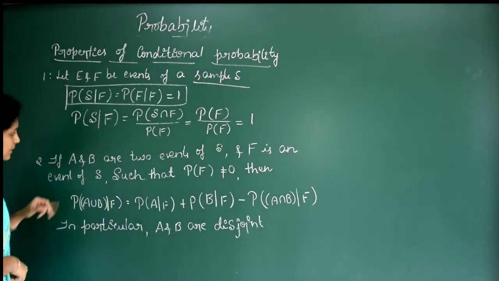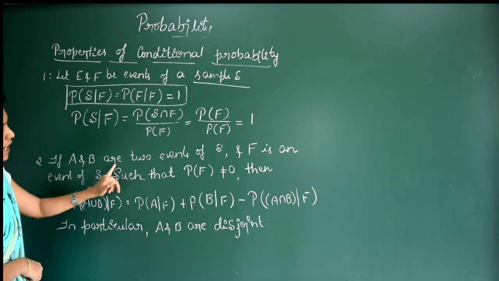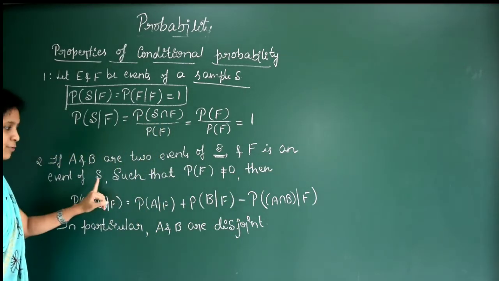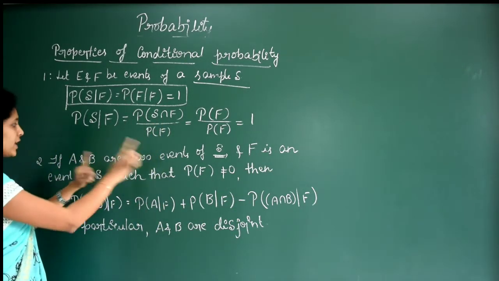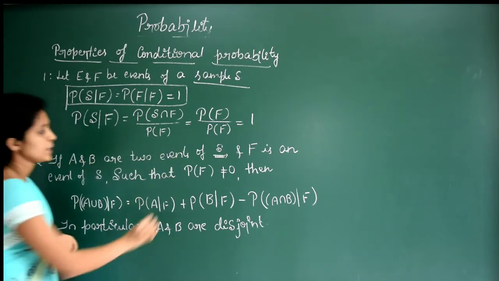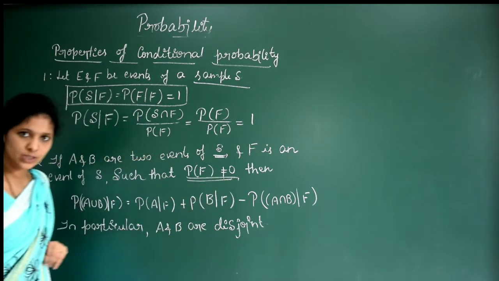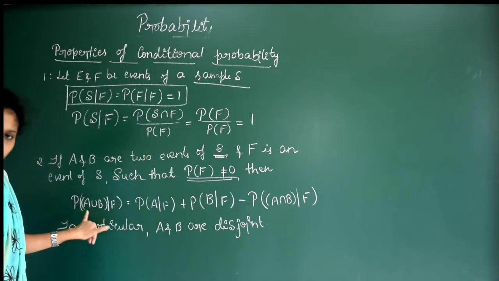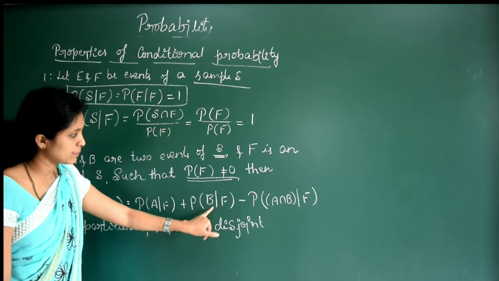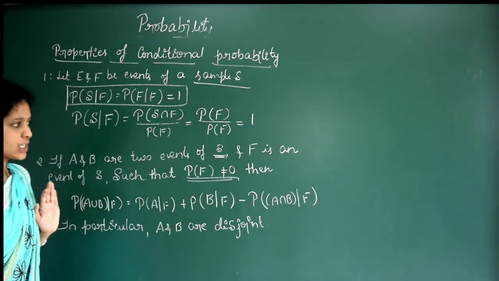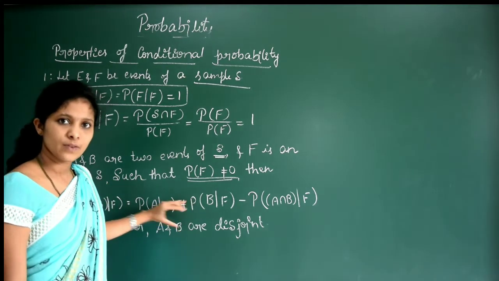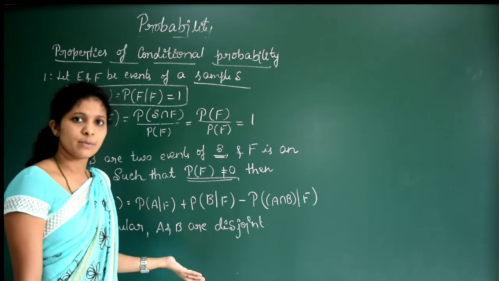The second property: if A and B are two events of a sample space S and F is an event of S, okay, A is a subset of S, B is a subset of S and F is also a subset of S, such that probability of F is not equal to 0, then P of A union B by F is equal to P of A by F plus P of B by F minus P of A intersection B by F. Now can you say which formula we have to use to prove this one? Which formula we can use?